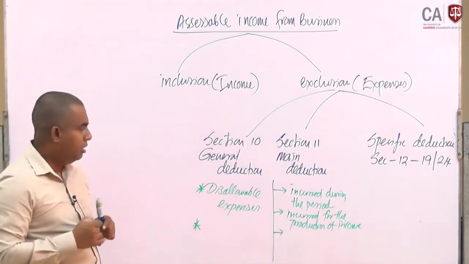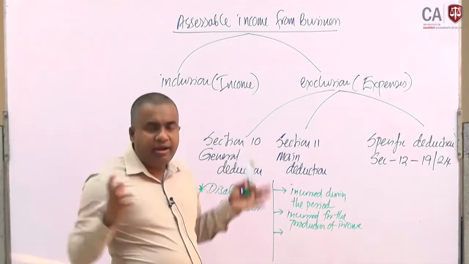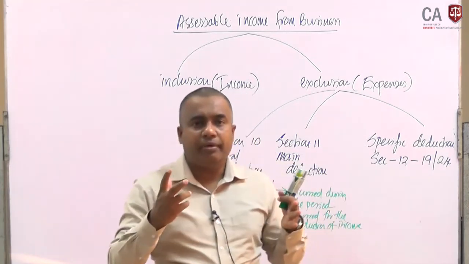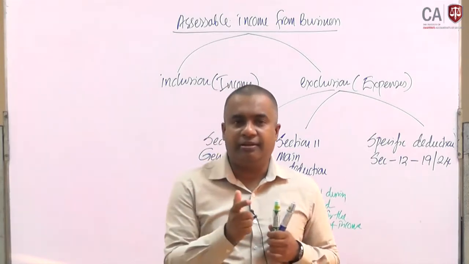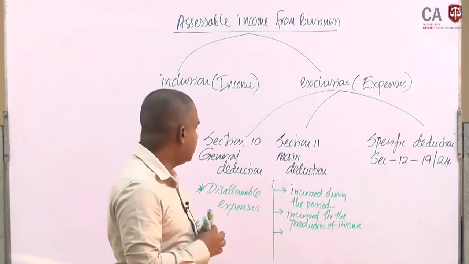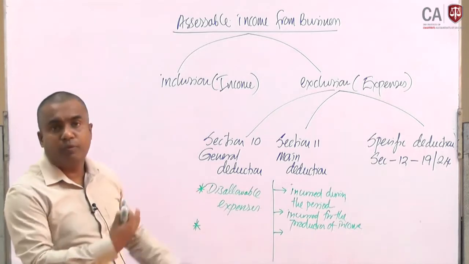When they earn their main income, those expenses should be essential. Then those deductible expenses we can take as incurred for the production of income.